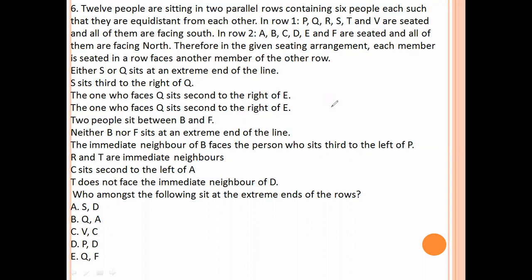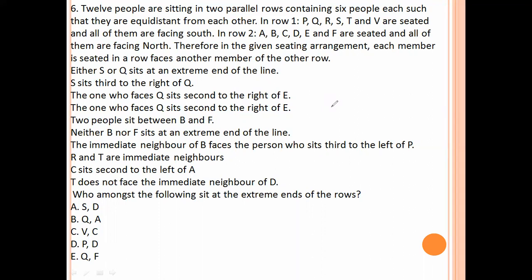Twelve people are sitting in two parallel rows containing 6 people each, equidistant from each other. In row 1, P, Q, R, S, T and V are seated and all of them are facing south. In row 2, A, B, C, D, E and F are seated and all of them are facing north. Therefore, in the given seating arrangement, each member seated in a row faces another member of the other row.